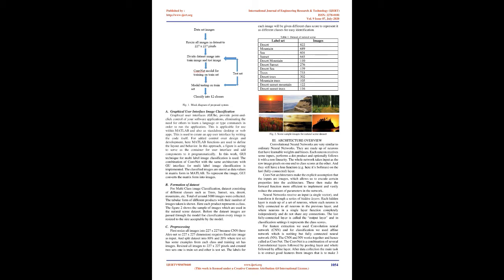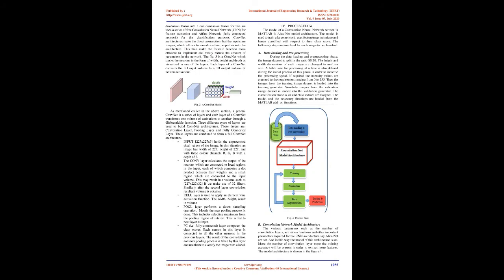For feature extraction we used a convolution neural network, CNN, and for classification we used a fine network, which is nothing but a fully connected neural network, NN. The CNN and NN work together and hence are called a CONVNet. The CONVNet is a combination of several convolutional layers followed by a pooling layer, and the whole is followed by a fine layer. After data collection the main task is to extract good features from images, that is, to make a 3-dimension tensor into a 1-dimension tensor. For this we used a series of 5 convolution neural network layers for feature extraction and a fine network, a fully connected network, for the classification purpose.